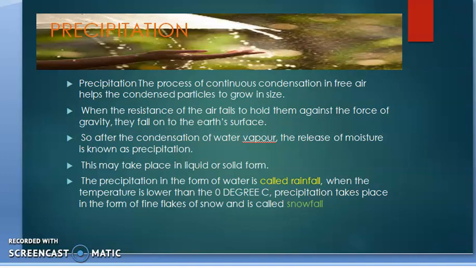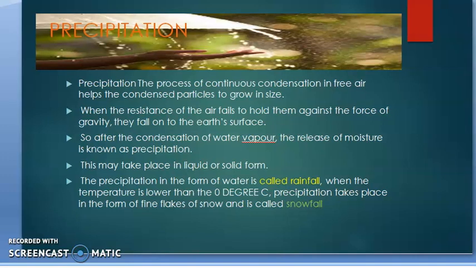If the precipitation occurs in the form of water, that is called rainfall, and when the temperature is below freezing point, instead of rain, snowflakes are falling, that is called snowfall. So snowfall, rainfall, drizzle, sleet, all these things come under the concept of precipitation only.